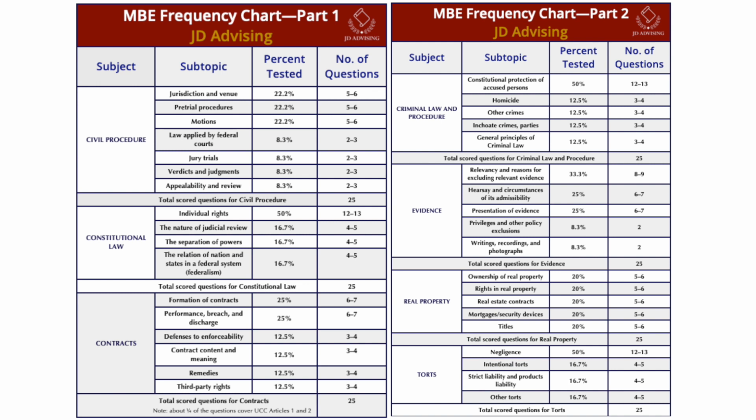Look at evidence. The relevancy and reasons for excluding relevant evidence, hearsay, presentation of evidence, privileges and policy exclusions, and writings, recordings, and photographs are your topics within this subject. And you can see that relevancy is the most highly tested topic, receiving 8 to 9 scored questions. And then you can see hearsay and presentation of evidence being tied at second place together, each making up about 25% of your total evidence questions.